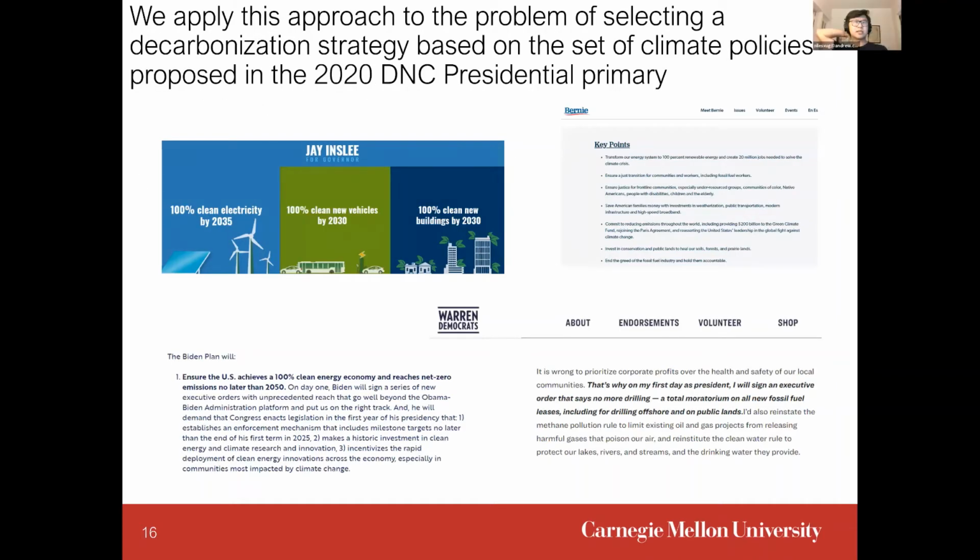Great, thank you, Alex. So I'll be talking a little bit more in depth about the research design and how we approach this issue. So for us to validate our approach, we decided to apply these two different algorithmic approaches to the problem of selecting a decarbonization strategy based on the set of climate policies proposed during the 2020 Democratic presidential primary. So if you remember back several months ago, a number of different candidates proposed very different climate change policies that were present during the 2020 Democratic primary.